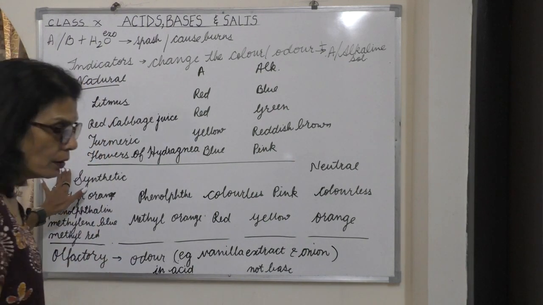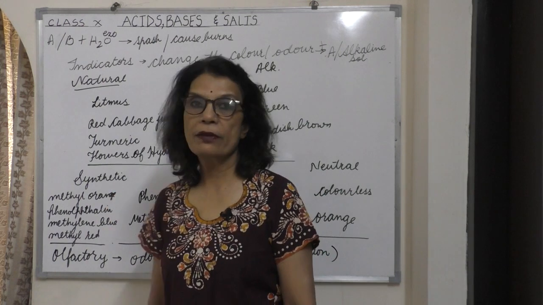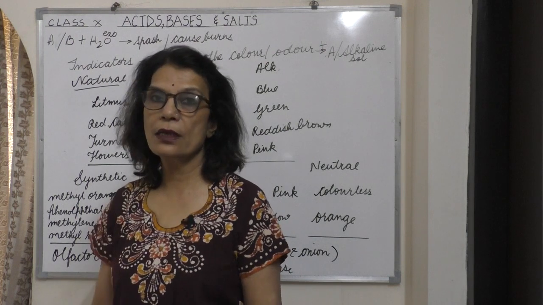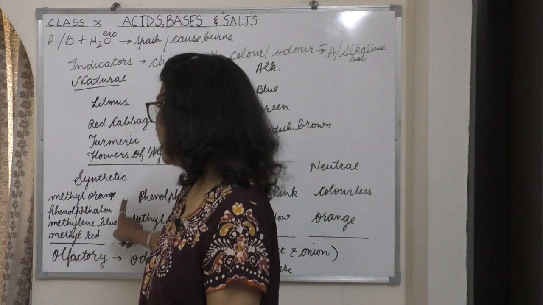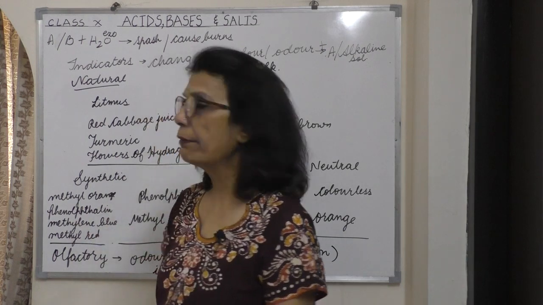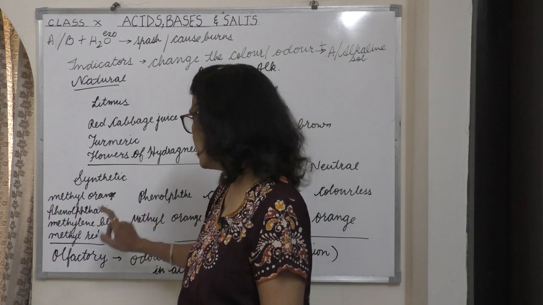Now we are going to learn about synthetic indicators. Synthetic indicators are manufactured in laboratories. Some examples of synthetic indicators are methyl orange, phenolphthalein, methylene blue and methyl red. Right now I am showing you methyl orange and phenolphthalein.